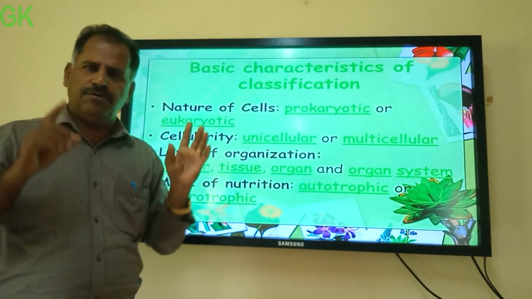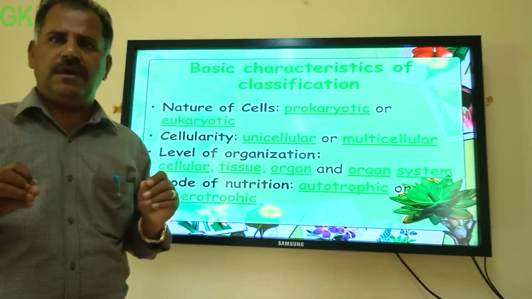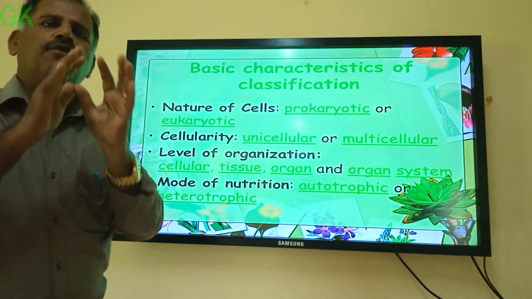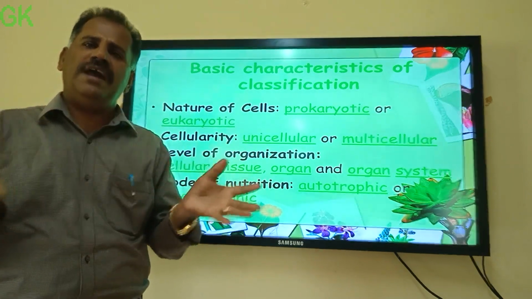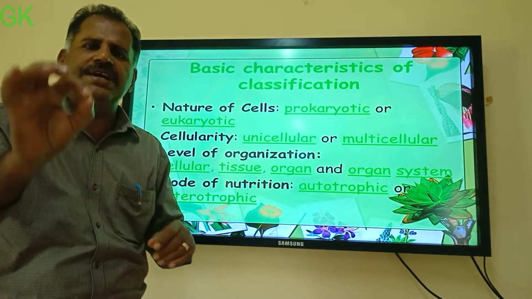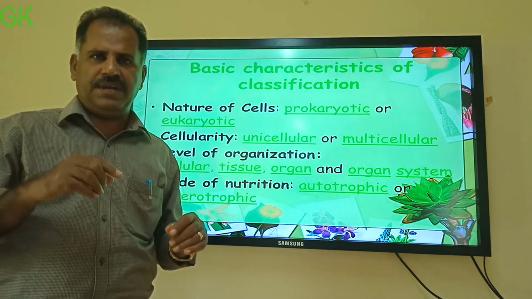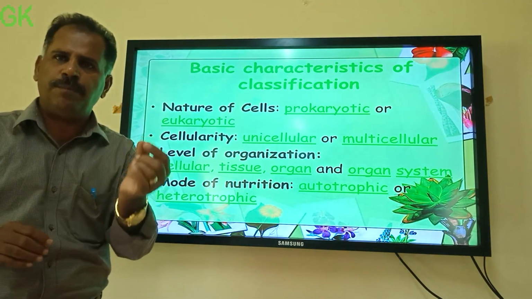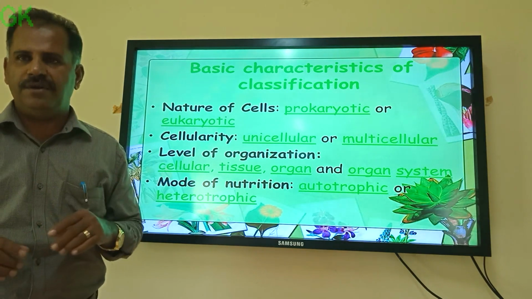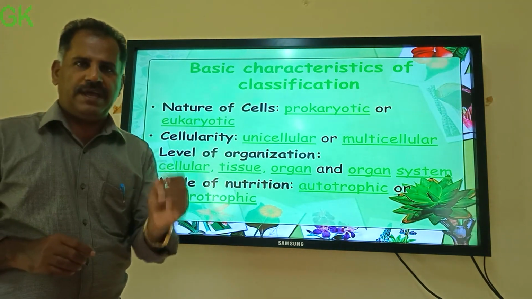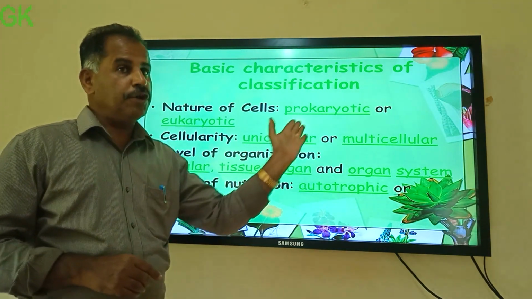Pro means primitive, karyon means nucleus. Primitive nucleus means they do not have a clear nucleus and other organelles. Only some genetic material will be there, naked genetic material without a nuclear membrane. They are prokaryotes. Can you say some prokaryote? Yes, bacteria. Very good. Now, they may be prokaryotic or eukaryotic.